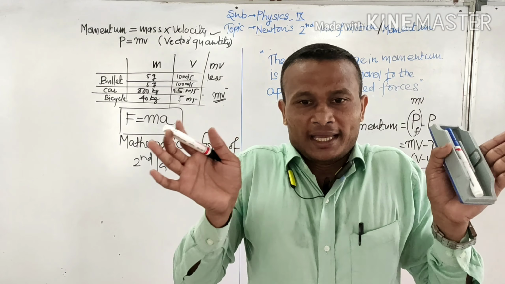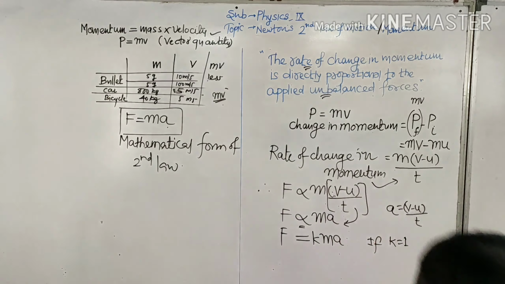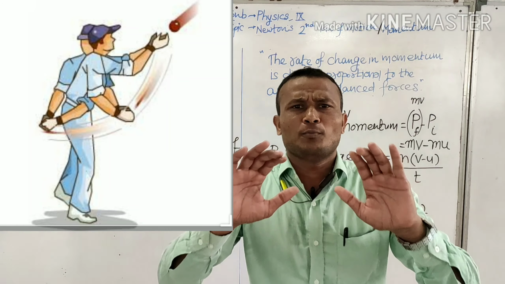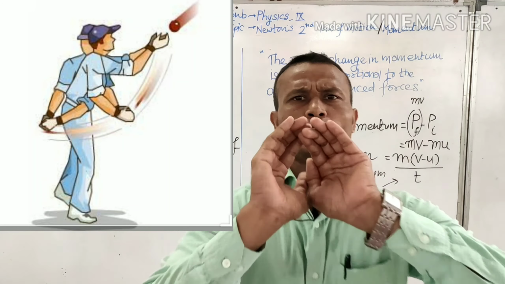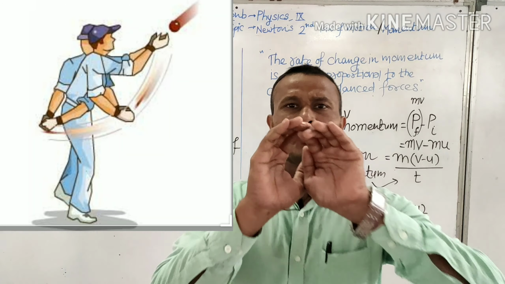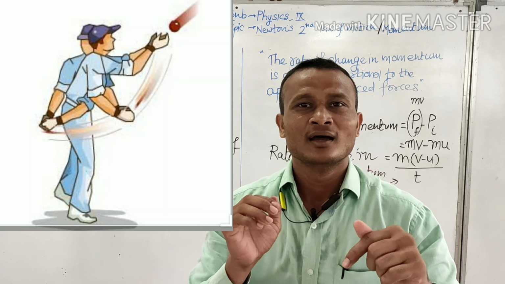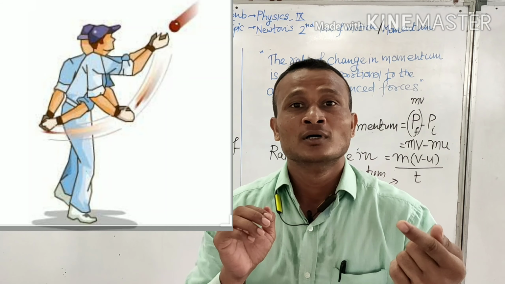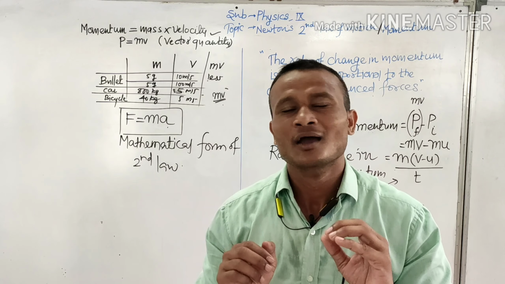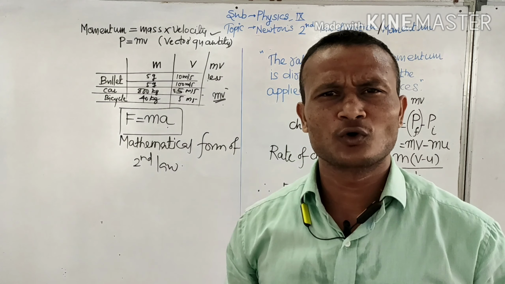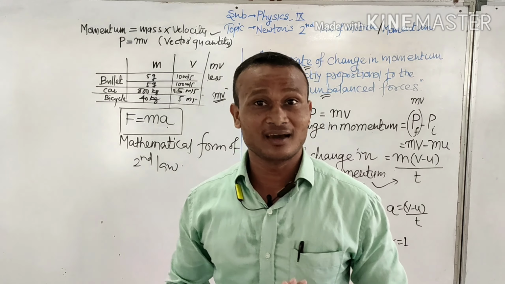So instead of holding the ball like this, you go back. In cricket it is very simple, the ball comes, you are slipping in a point position, rapid ball comes, you don't go forward, you go backward. Why backward? You increase the time so that the ball gets more time to slow down its momentum. We know the faster the momentum changes, the more force it creates and we get hurt.